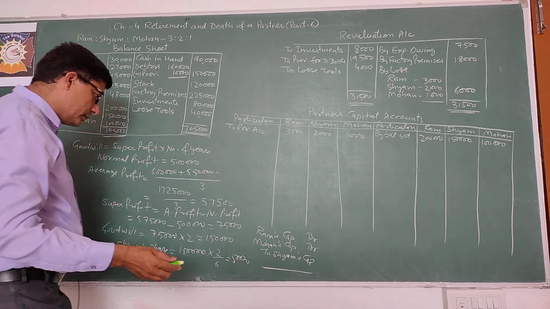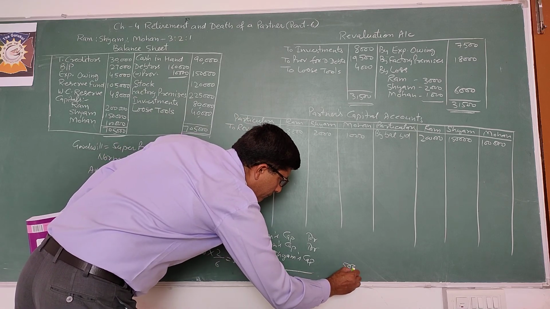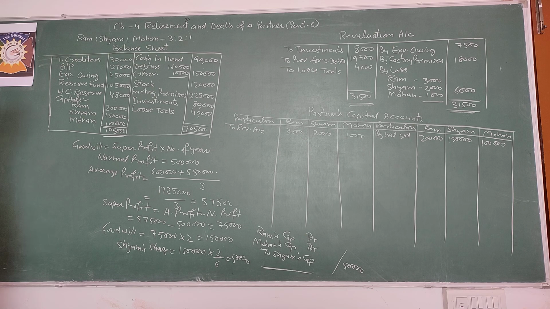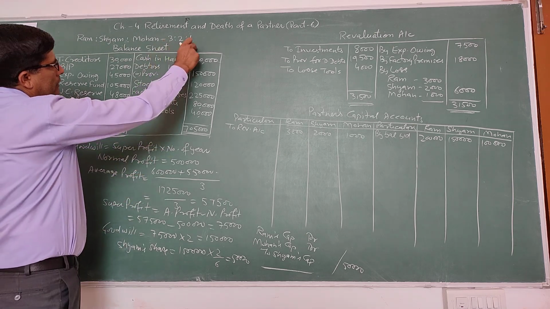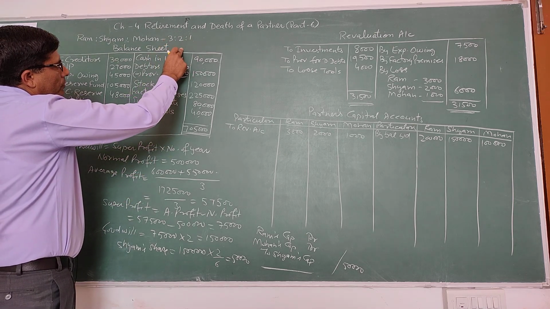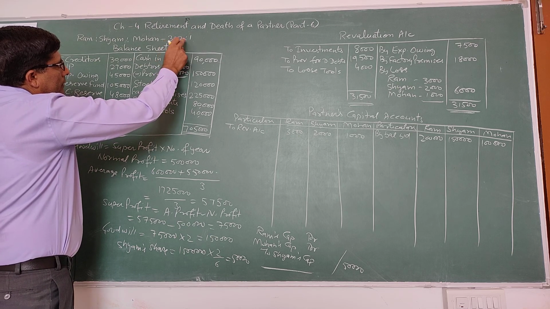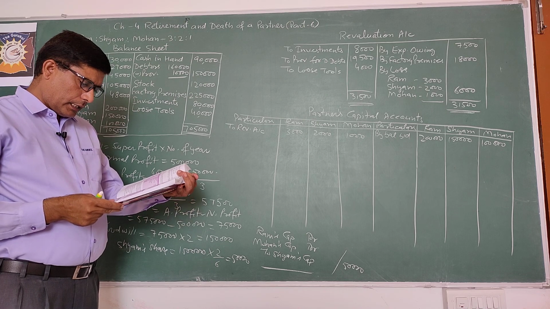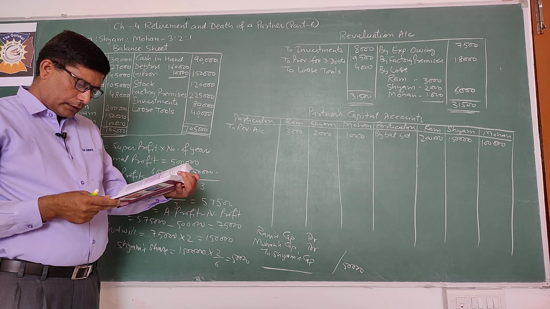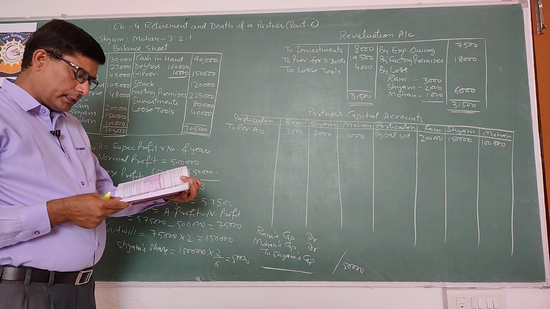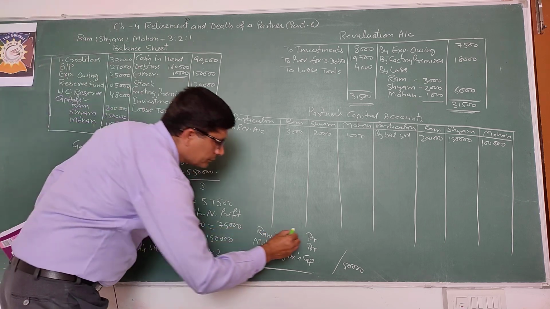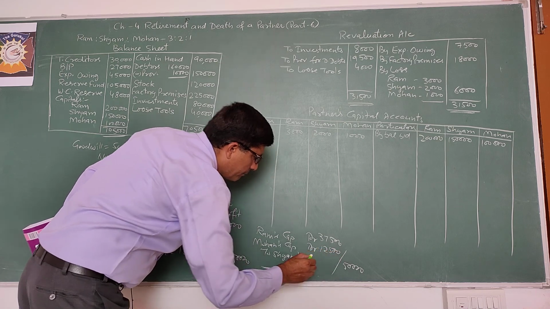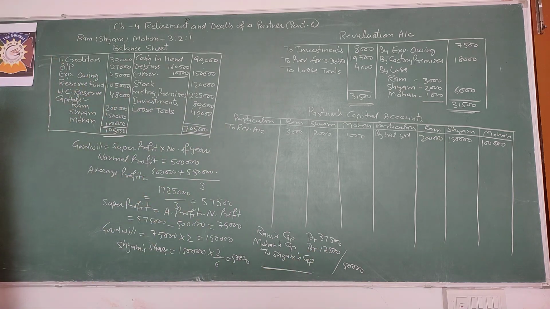So credit Syam's capital account by 50,000 and debit the remaining partners in gaining ratio. Here no further information is provided regarding distribution of profits, so gaining ratio will be 3:1. So you will debit Ram and Mohan in 3:1, that will be 37,500 and 12,500. So this is the entry for goodwill.